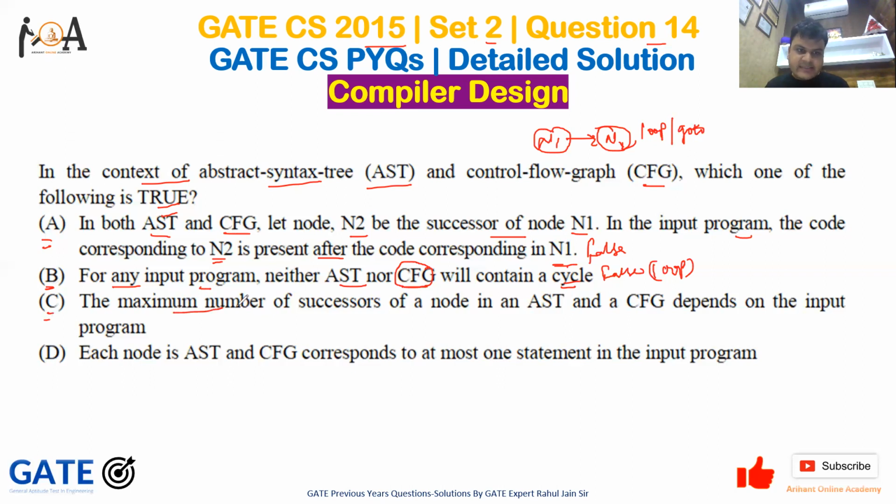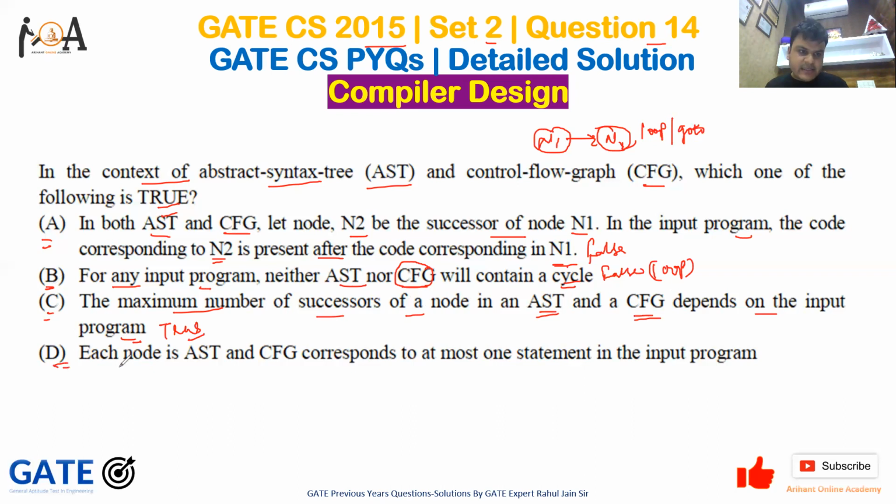Option C, the maximum number of successors of a node in an AST or CFG depends on the input program. So it is a true statement. Why? Because the maximum number of successors of a node depends on the AST and control flow graph, right? That depends on the input program. So it is 100% true.